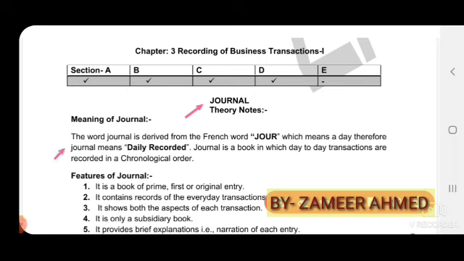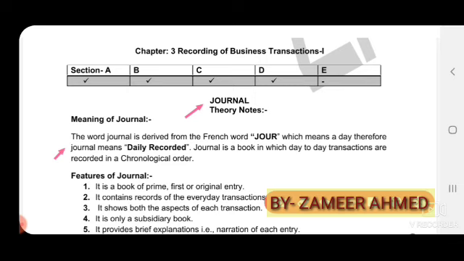The word journal is derived from the French word jour, which means a day. Therefore, journal means a daily record. Journal is a book in which day-to-day transactions are recorded in chronological order.